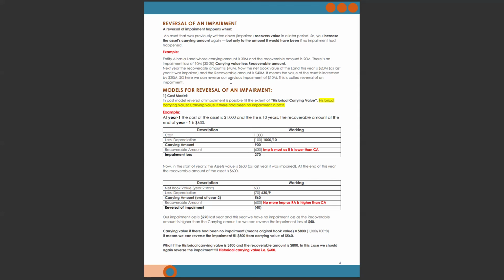So here we can reverse our previous impairment of 10 million. This is called reversal of an impairment. Now we are left with a 10 million net gain, because the 10 million impairment was set off from this 20 million.